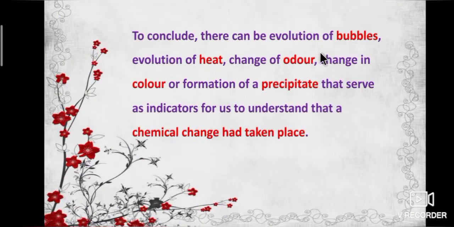From the above points, we can say there can be evolution of bubbles, evolution of heat, change of odor, change in color or formation of a precipitate that serve as indicators for us to understand that a chemical change had taken place.